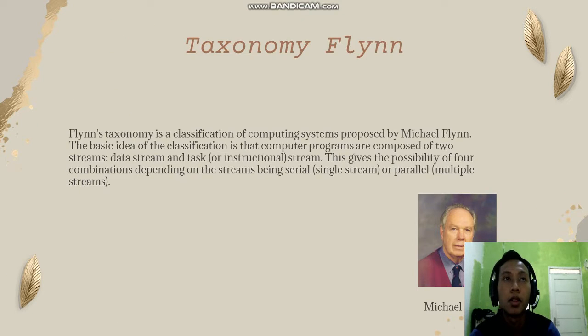Now we will explain about Flynn's taxonomy. Flynn's taxonomy is a classification of computing systems proposed by Michael Flynn. The basic idea of the classification is that computer programs are composed of two streams, data stream and task stream. This gives the possibility of four combinations, depending on the streams being serial or parallel.